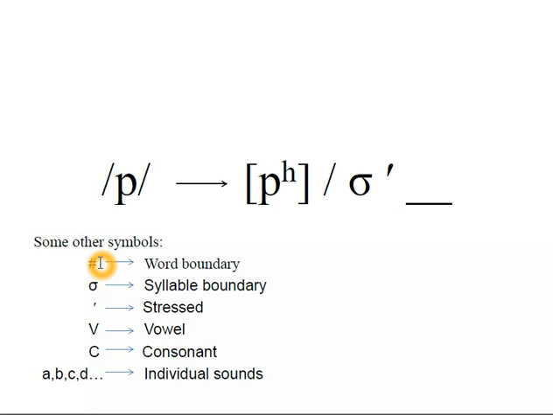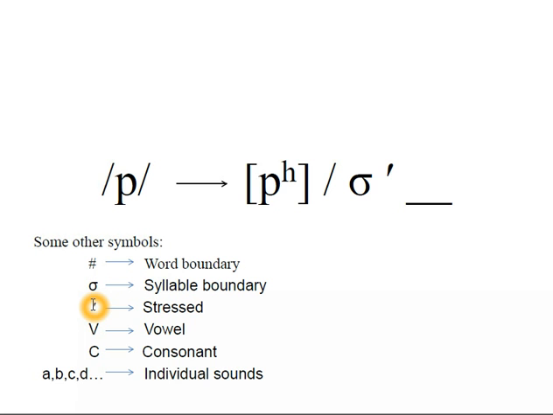It comes before a word boundary, means at the end of the word. It comes after a word boundary, means the beginning of the word. Same thing with syllable boundary. If you put the little blank line here, right before this sigma, it means before the syllable boundary, in other words, at the end of a syllable. And if you put it here, it means after the syllable boundary, which means the beginning of the syllable.